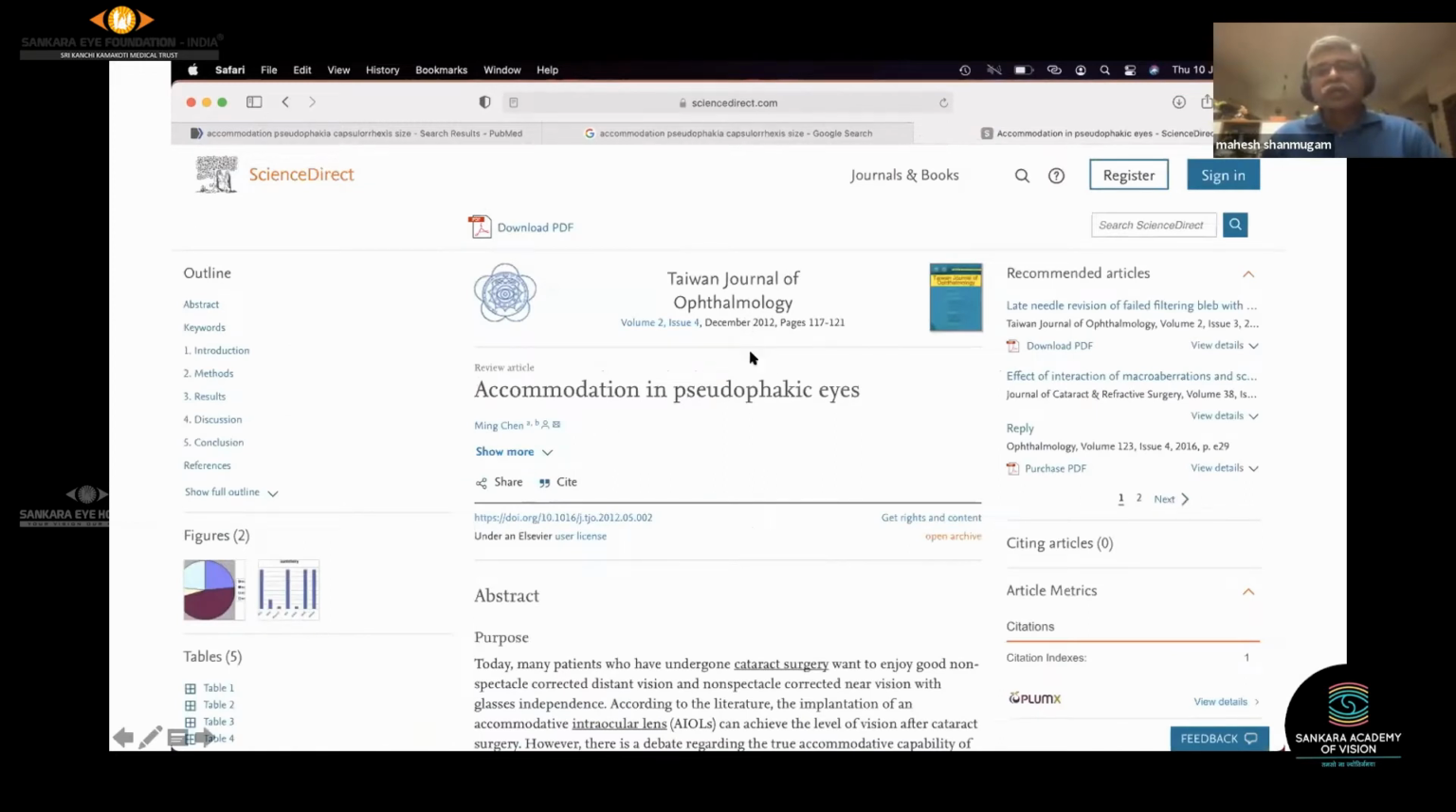It's published in the Taiwan Journal of Ophthalmology. As I told you, this particular set of slides tells you that it's not always PubMed which gives you the best results. It can be other things also which give you the best results. So what suits our purpose, what is a requirement at that particular point in time, is what we look for.